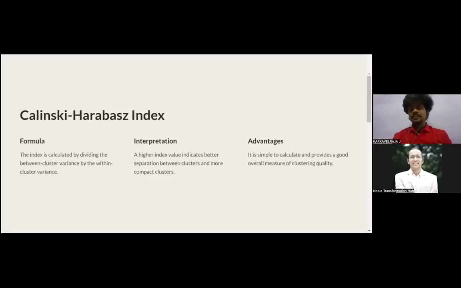The interpretation is that clusters should be better separated and more compact. That is the advantage, and it is very simple. So these are the components of this technique. Let's move to the next section.